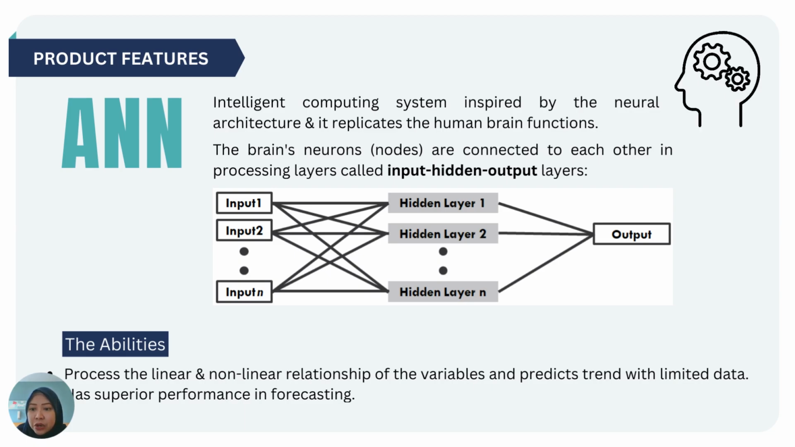In ANN, nodes that represent the brain's neurons are connected to each other in layers of processing, which are the input, hidden, and output layers. The input layer contains data which is processed in the hidden layers and finally showing the results in the output layer. The ANN is able to represent linear and nonlinear relationships between variables.